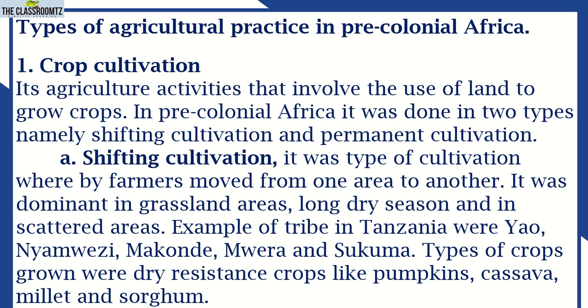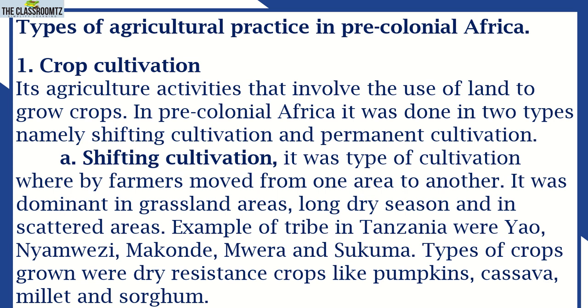Because they had uncertain rainfall or availability of rainfall, that's why they shifted from one place to another to find an area where at least they could get food. And the main crops planted were those drought resistant crops like pumpkins, cassava, millet, and sorghum. So you can see, because of the nature of these crops, they definitely faced the challenge of availability of rain. That's why they planted these drought resistant crops.